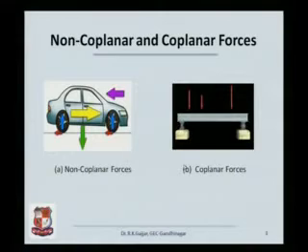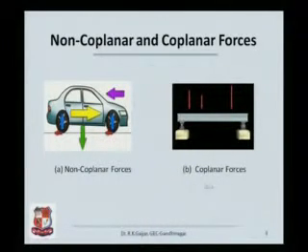Let us look at some other forces. Now look at this example. Here you have various kinds of forces. One is this, which signifies the motion of the car. There is the weight of the car which will be acting downwards. There will be certain frictional forces acting along the wheels. There will be the weights of the wheels, the wind force and many other forces. From the previous example as we saw, we can see that all these forces are lying in different planes and therefore they are non-coplanar forces.